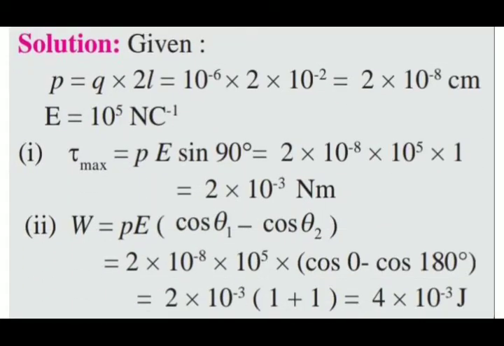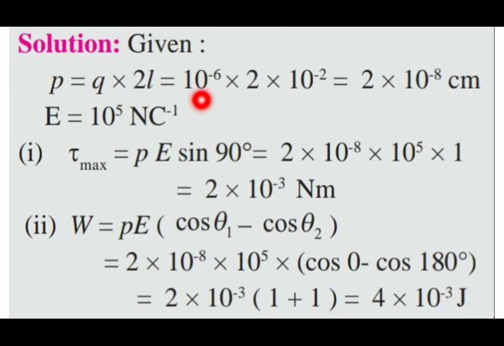For the solution, first of all we have to write the given data. As we know, the dipole moment itself is nothing but charge into dipole length, that is Q into 2L. Q is given, and the length is given, separated by 2 centimeter, that is 2 into 10 raised to minus 2, and Q is given as 1 microcoulomb, where micro stands for 10 raised to minus 6.